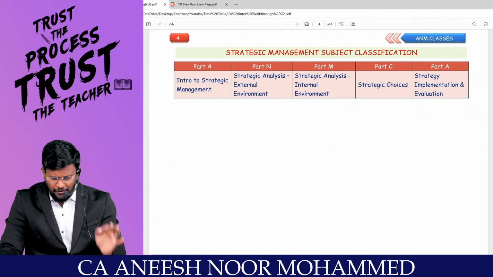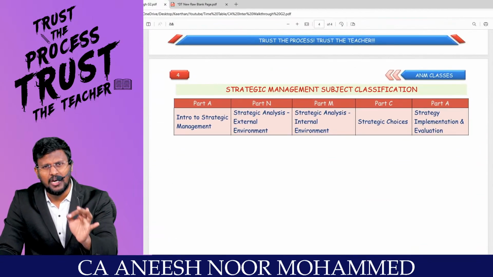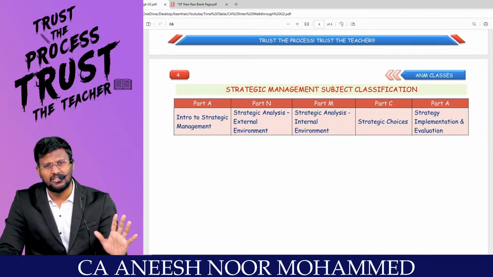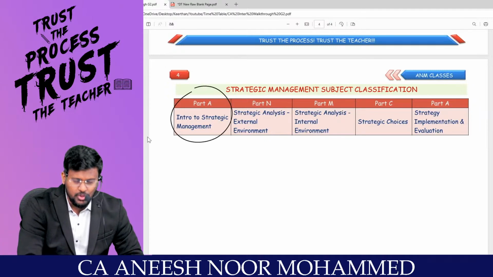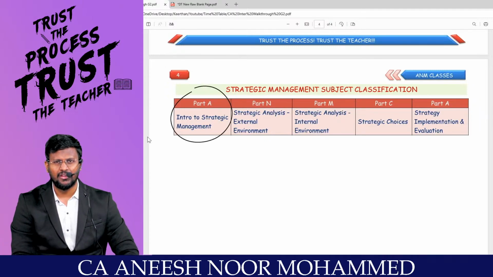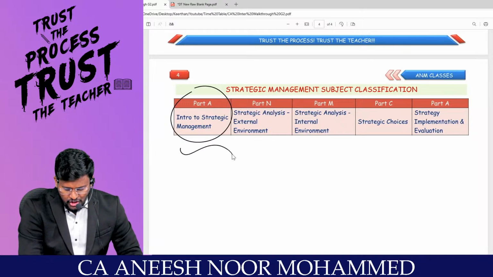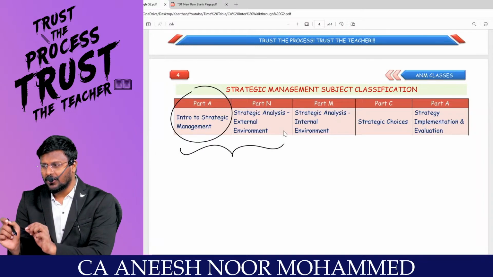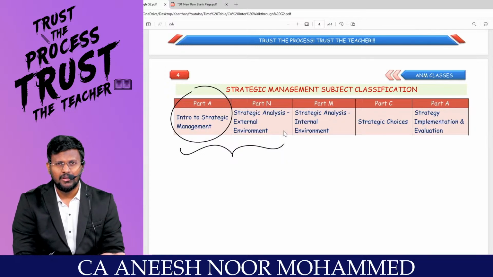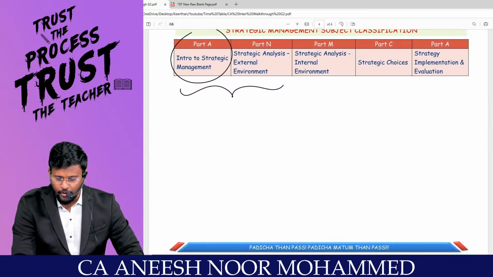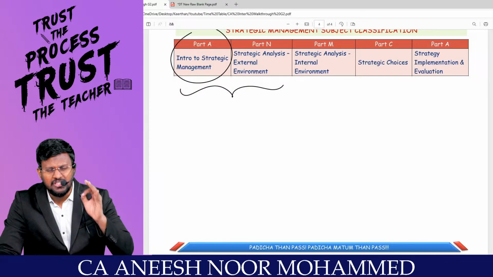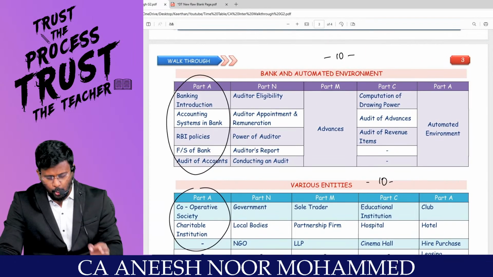ICAI themselves classified it, and for strategic management no specific strategy is required. In 10 days, you study 1 chapter of SM. Sir, in the next 10 days, revise the first chapter and study the second chapter. This is the beautiful plan for Group 2.